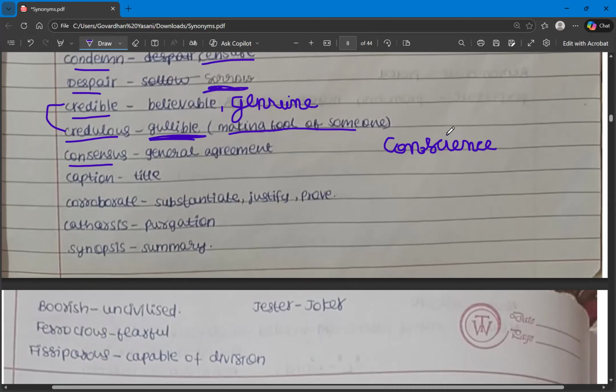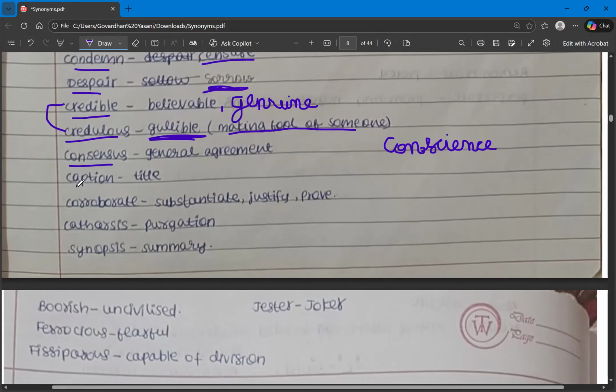If there is a group of people who have to decide on something, consensus means everybody has to come up on one particular thing. Whereas conscience means the ability or our inner feeling so that we know what is right and what is wrong. So conscience is person related, individual related, whereas consensus is group related.